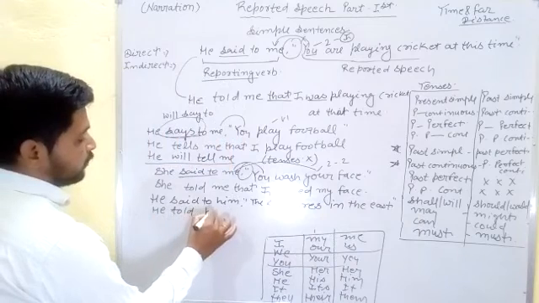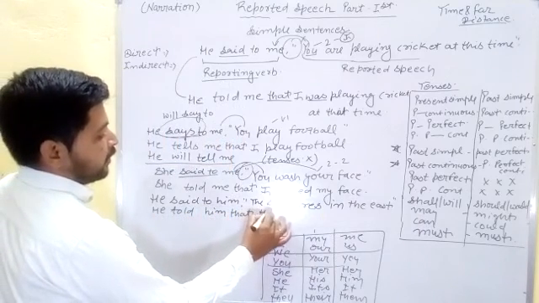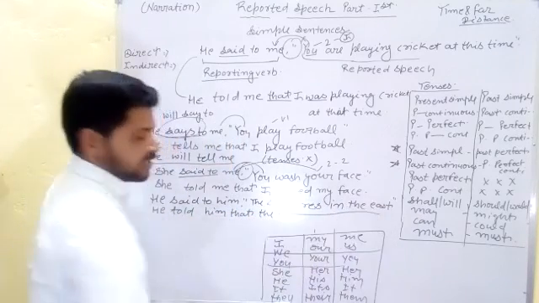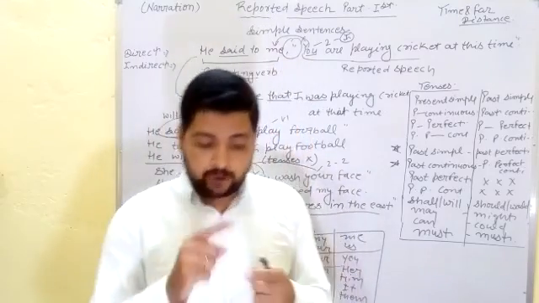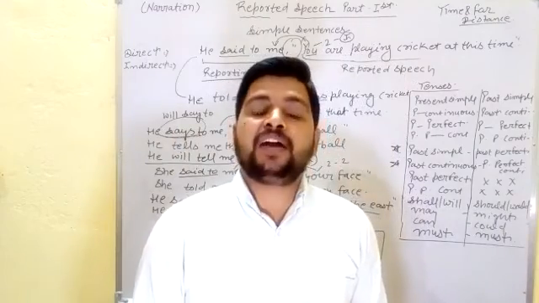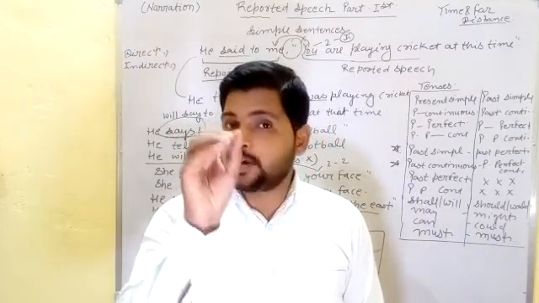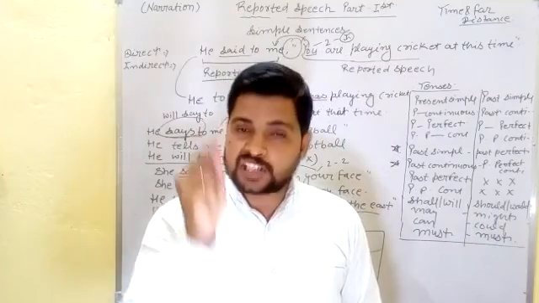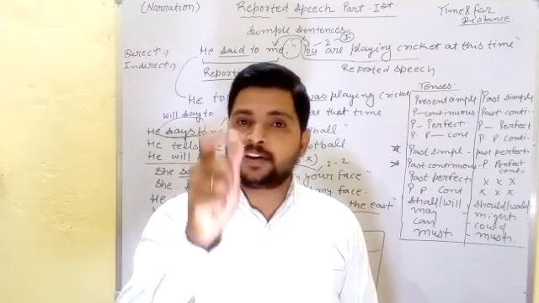He told him that the sun rises in the east. The same situation: if we find a universal truth, a habitual action, a historical fact or a scientific fact, we can't change it in reported speech because this type of sentence stays in the same condition when we change direct to indirect.